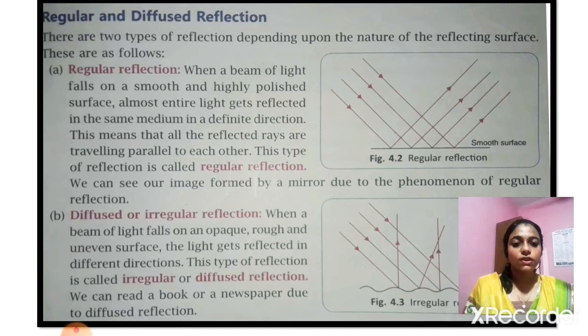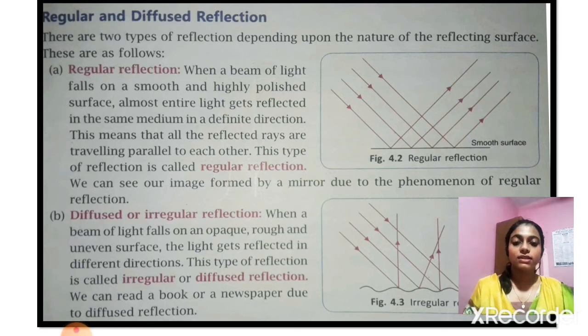Next one is diffused or irregular reflection. When a beam of light falls on an opaque, rough, and uneven surface, the light gets reflected in different directions. This type of reflection is called irregular or diffused reflection. You can read a book or a newspaper due to diffused reflection.